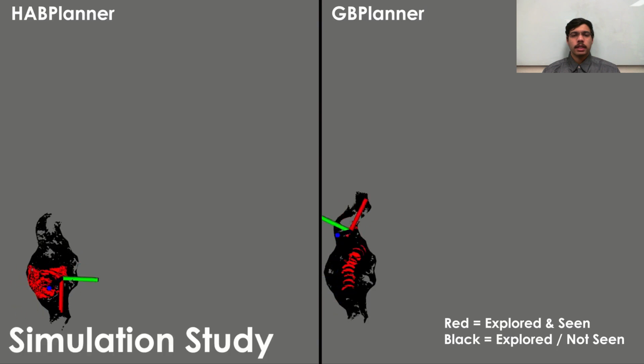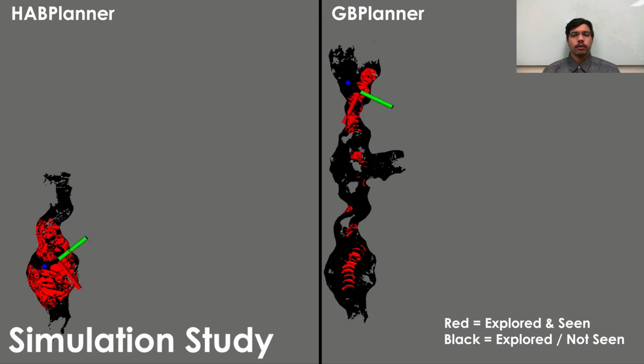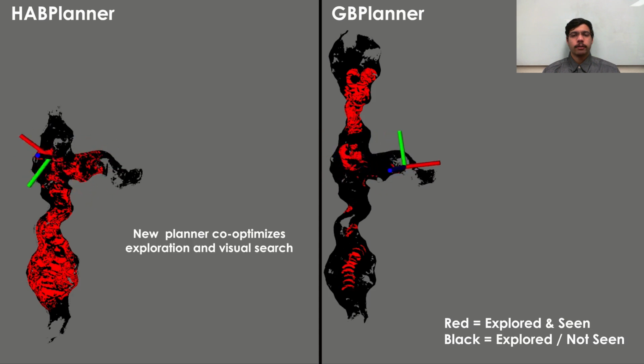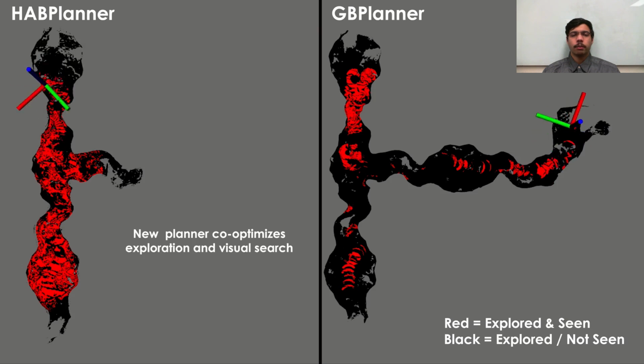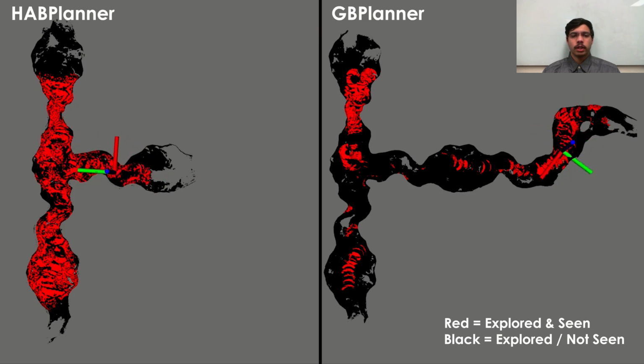Here, we present a side-by-side comparison of HAP Planner and GB Planner during one of the missions in the cave environment simulation. HAP Planner co-optimizes the exploration and visual coverage, thus spends time visually covering all parts of the cave. On the other hand, GB Planner explores the environment quickly but fails to cover many parts of the environment.